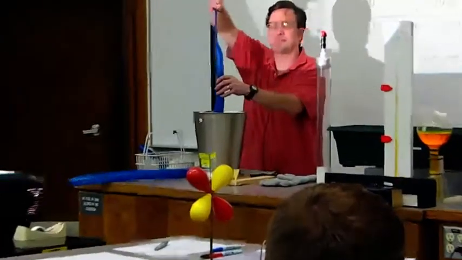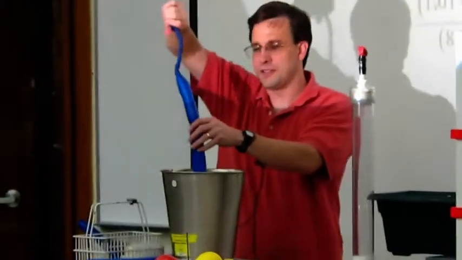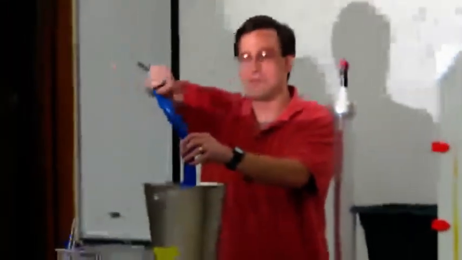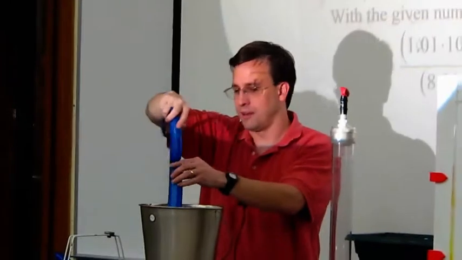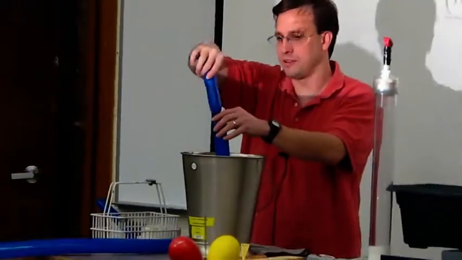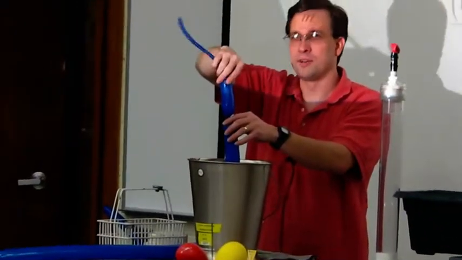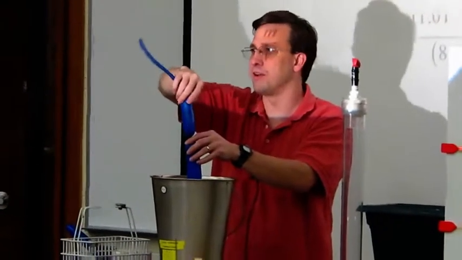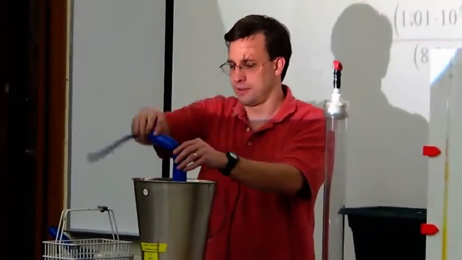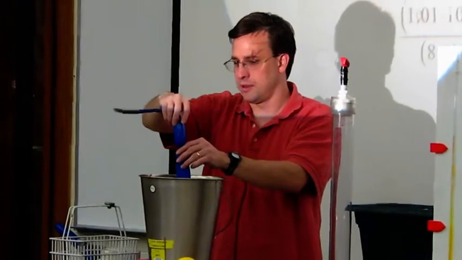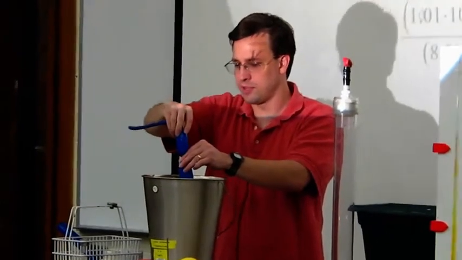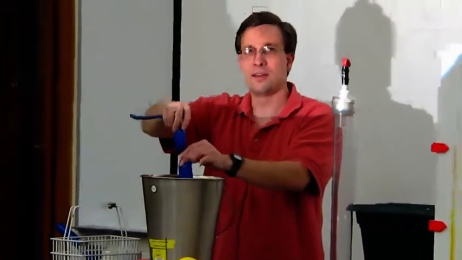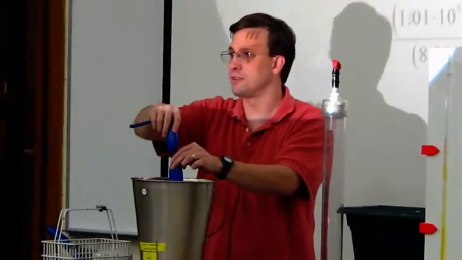Okay, now why does it shrink? Well, we know the ideal gas law, PV equals nRT. The pressure is staying pretty close to an atmosphere. So if the temperature goes down, the volume is going to go down. And in fact, we can predict how much the volume goes down because it's going to be the ratio of the old temperature to the new temperature.